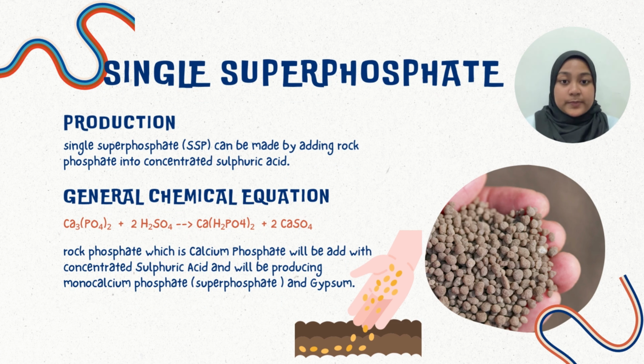Single superphosphate, SSP, can be made by adding rock phosphate into concentrated sulfuric acid. Below is the general chemical equation. Rock phosphate, which is calcium phosphate, will be added to concentrated sulfuric acid and will produce monocalcium phosphate, superphosphate, and gypsum.